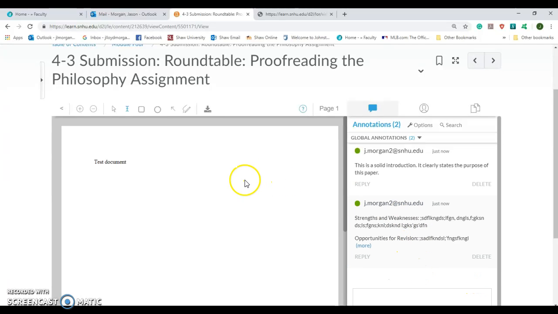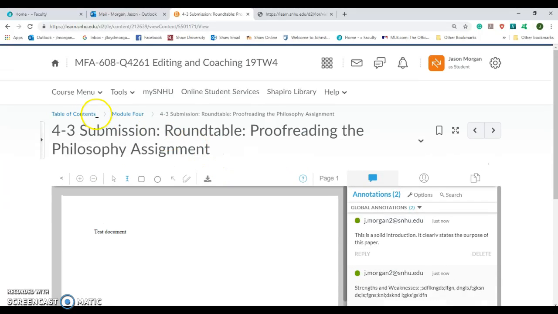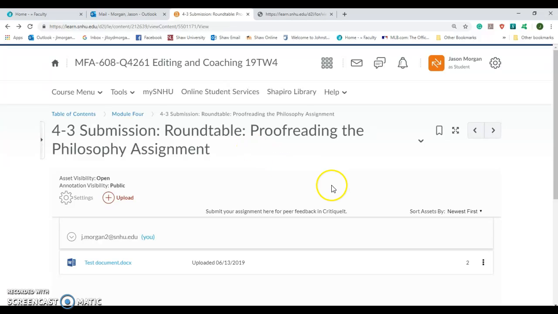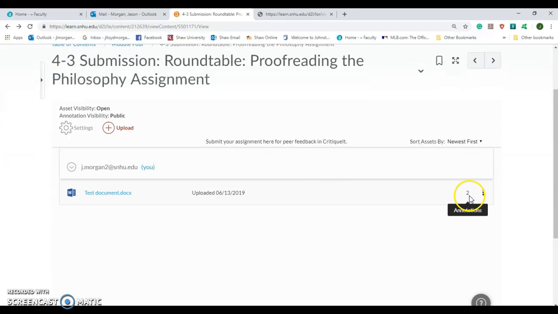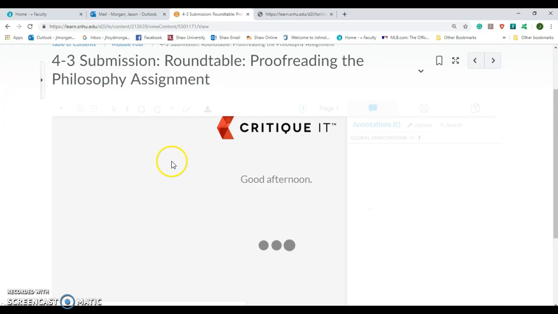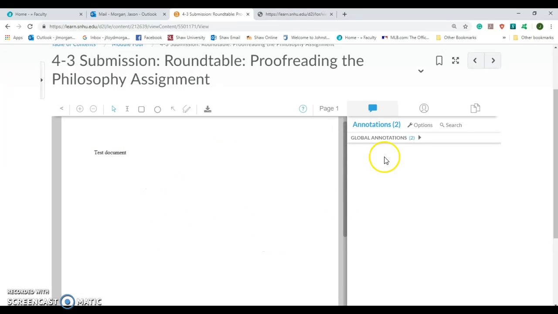And then what would happen is when we go back to the main page here for submissions, you will see now, oh look, there are 2 annotations. And so we already know that people have made annotations to this one, so let's look at another student who hasn't had any annotations. And then we would go that way. So I think that would probably be the best way to handle it: you simply click on the assignment. You'll see their assignment. You can read through it. Under global annotations, you can hit here.